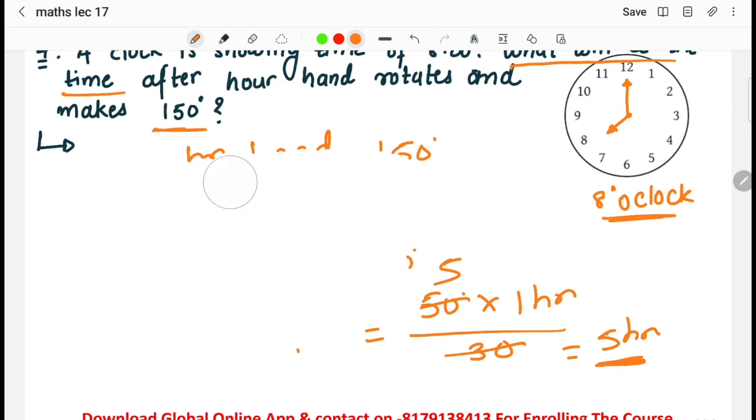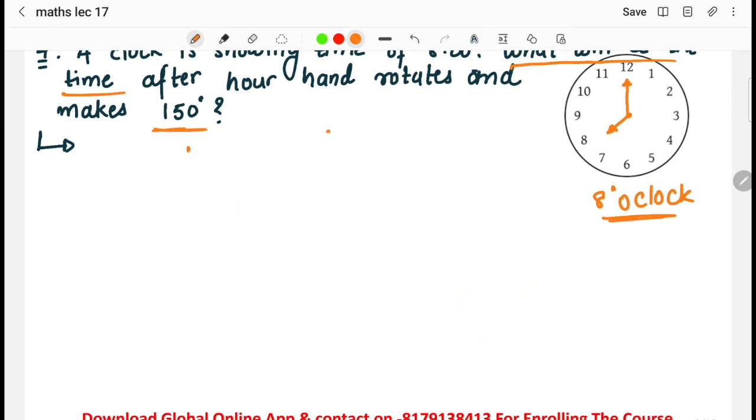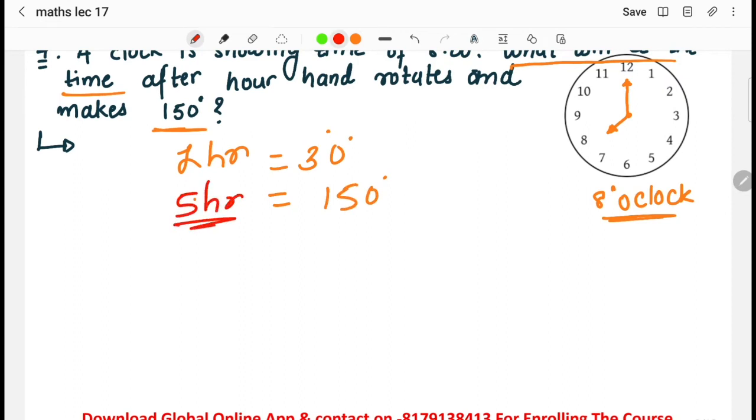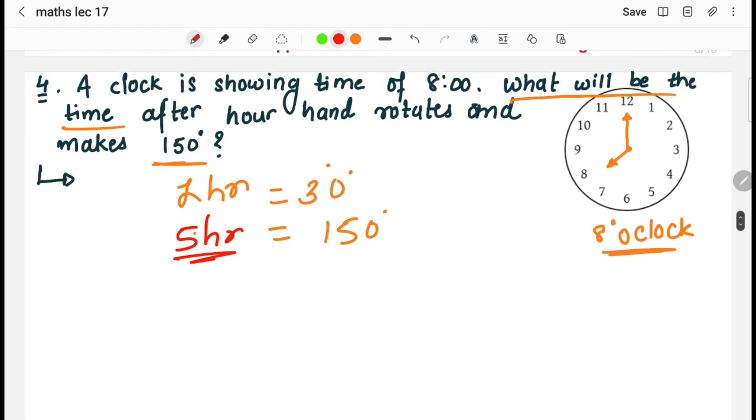How? Once again I'll tell you. As we know, in 1 hour the hour hand covers 30 degrees. So it will cover 150 degrees in 5 hours, right? This is the answer. But what they have asked us over here is what will be the time now. So 8 was the time before moving. After rotation of this hour hand by 150 degrees, the time will be 1 o'clock.